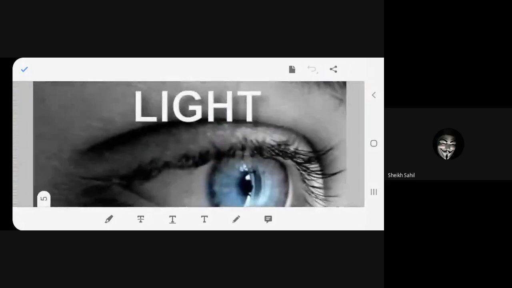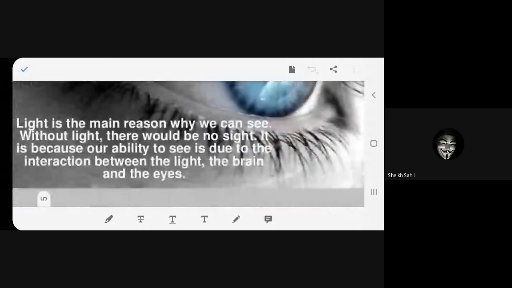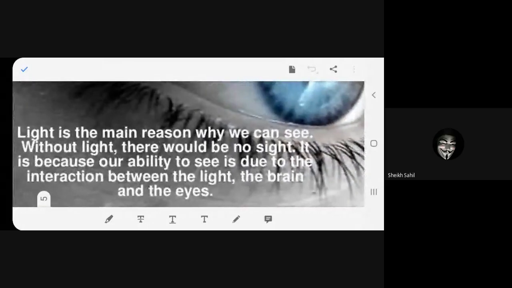Please read. This is light. Light is the main reason why we can see. Without light, there will be no sight. Our ability to see is due to the interaction between the light, the brain, and the eyes. You understand how we can see? The main reason is light.